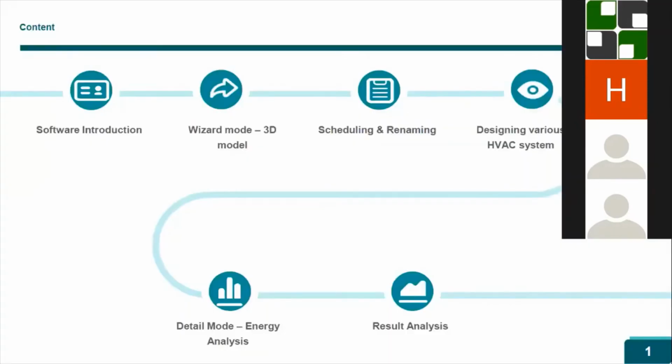In eQUEST, there are various segments to be covered. One is wizard mode and the second is detail mode. These are the two modes available in eQUEST. Starting with wizard mode: wizard mode is basically 3D modeling in which a building floor plan will be given. Based on that, you will create an SLD.